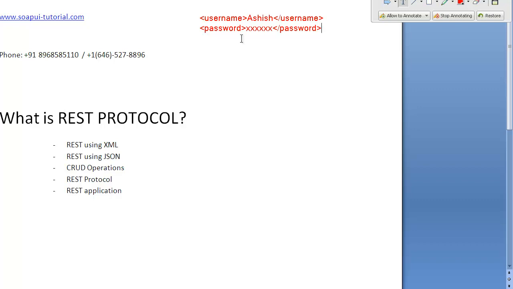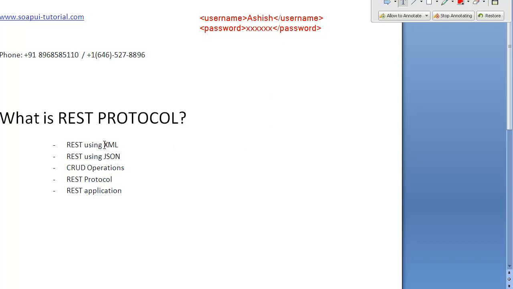So you have various tags, username, password, and you can form any tag of your own. There is no predefined tag, no predefined structure, no predefined WSDL which defines the scope of the REST protocol. So basically the REST protocol is more free, right?